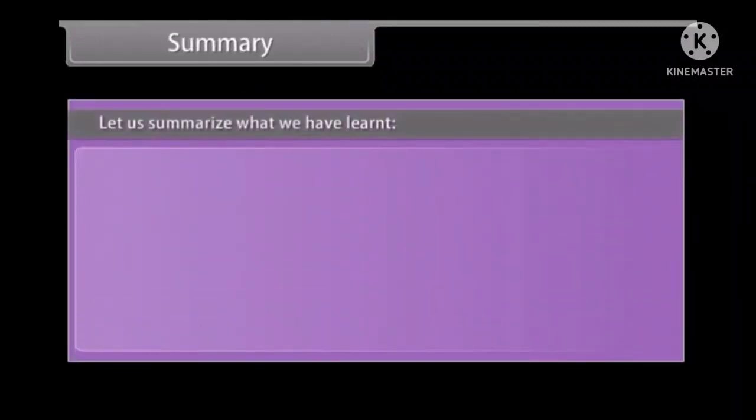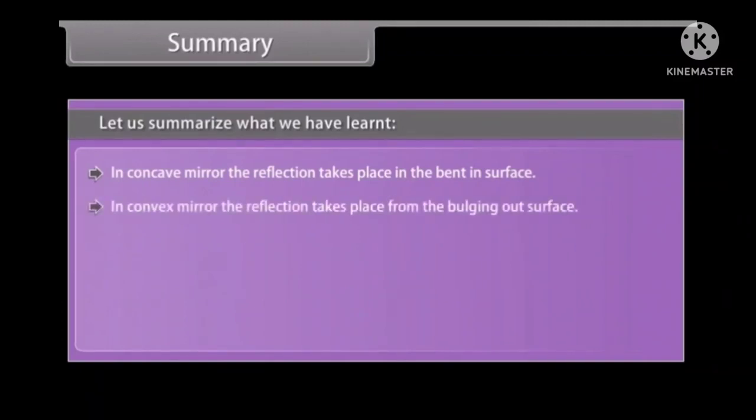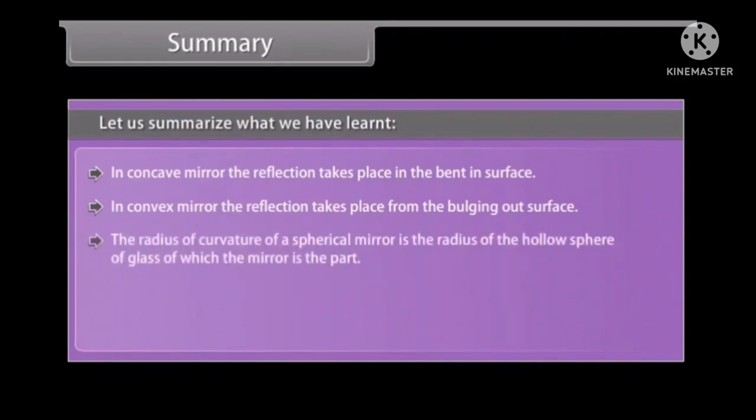Summary. Let us summarize what we have learned. In concave mirror, the reflection takes place from the bent in surface. In convex mirror, the reflection takes place from the bulging out surface. The radius of curvature of a spherical mirror is the radius of the hollow sphere of glass of which the mirror is a part.